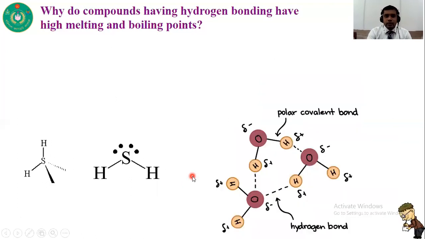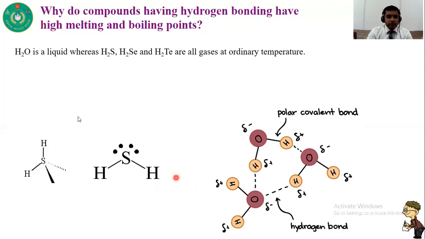Another question: why do compounds having hydrogen bonding have different melting and boiling points? For example, water is a liquid, whereas hydrogen sulfide, hydrogen selenide, and hydrogen telluride are all gases at ordinary temperature. Why? These three substances are gaseous, but H2O, that means the water molecule, is a liquid.